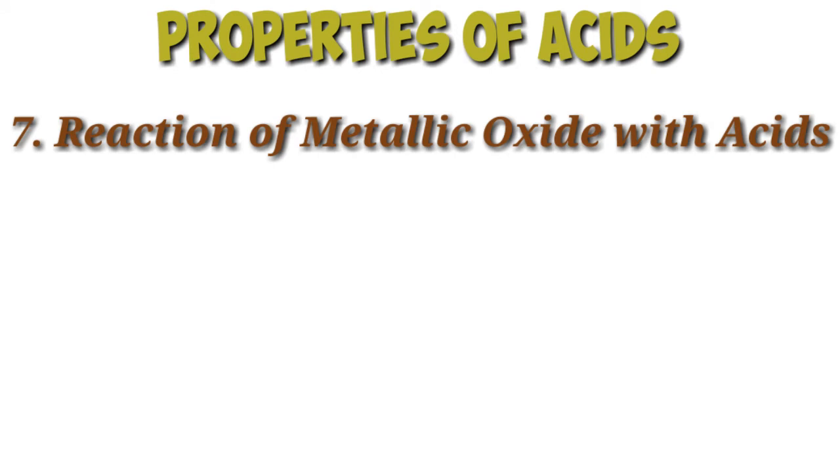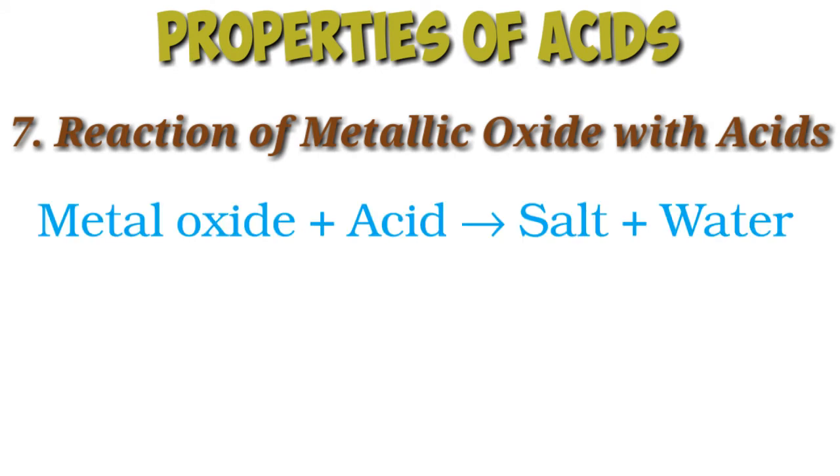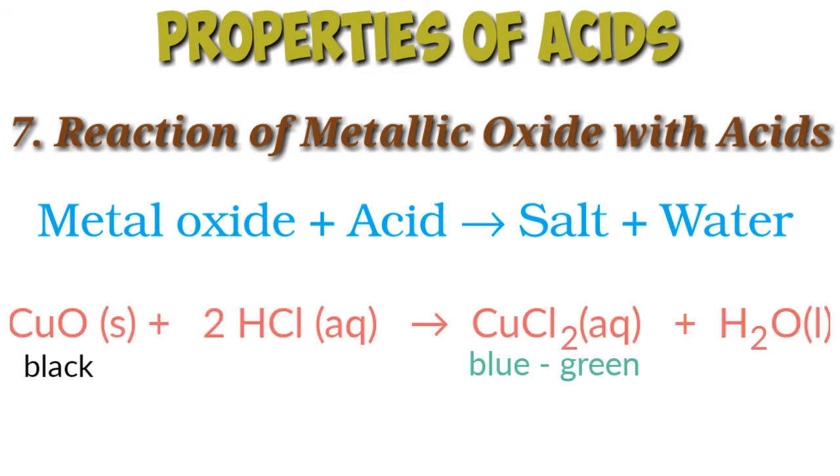Reaction of metallic oxides with acids. Acids react with metal oxides to form salt and water. Metal oxide plus acid gives salt and water. For example, dilute hydrochloric acid reacts with copper(II) oxide to form copper(II) chloride and water.